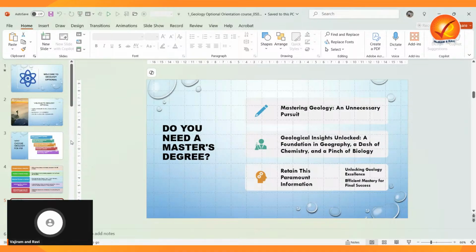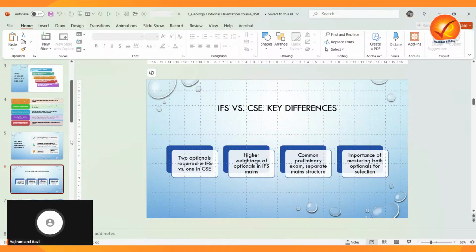Okay, now let us clarify how the IFS exam structure differs from the civil service exam, as this impacts your preparation strategy. So if you see the IFS and the civil service examination, the key differences, we can see. Most of the people will be writing the forest service as well as civil services examination, and both services have geology as an optional in the mains examination. Some people ask, sir, as I am preparing for geology optional for forest service, can I take the same geology optional for this as well, so that it will reduce my burden? Yes, you are absolutely correct.